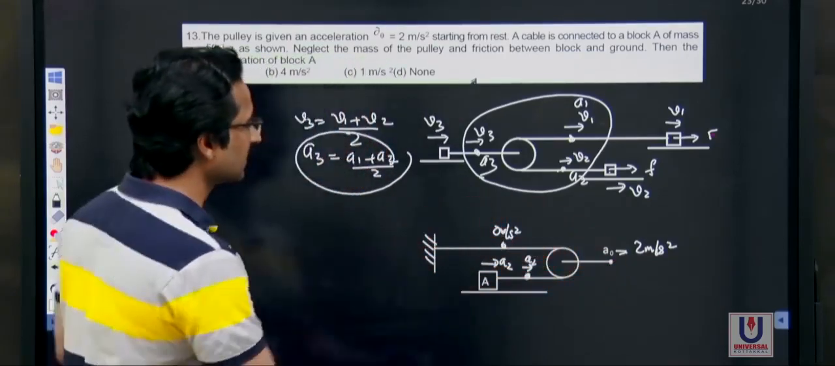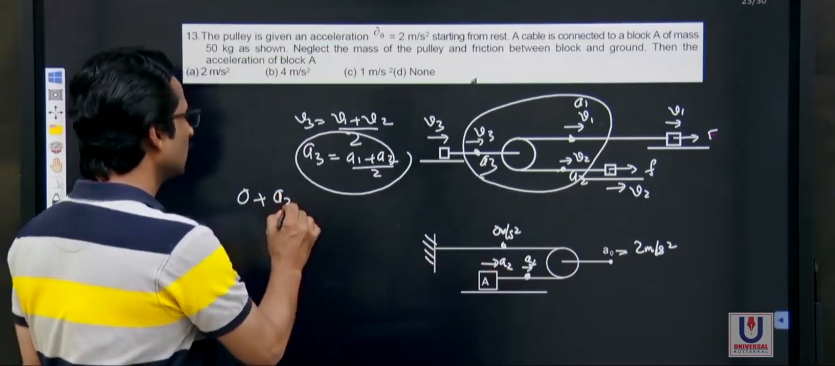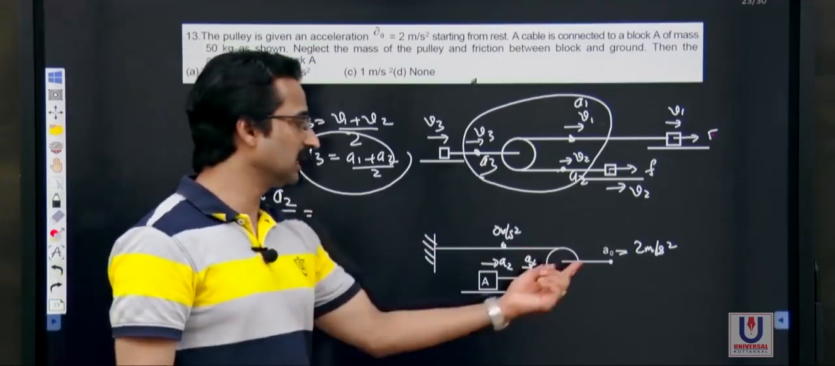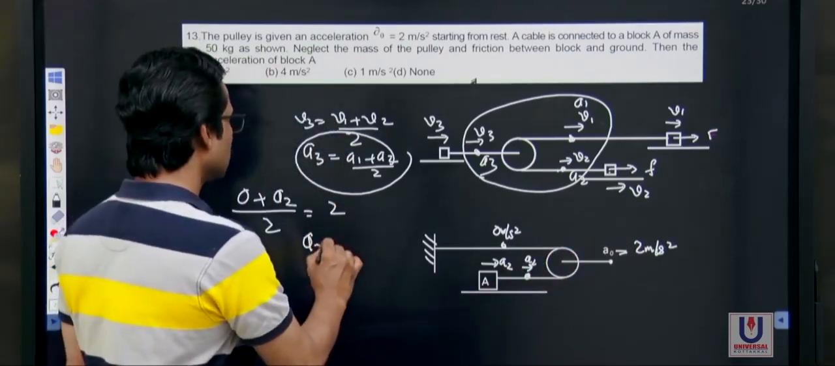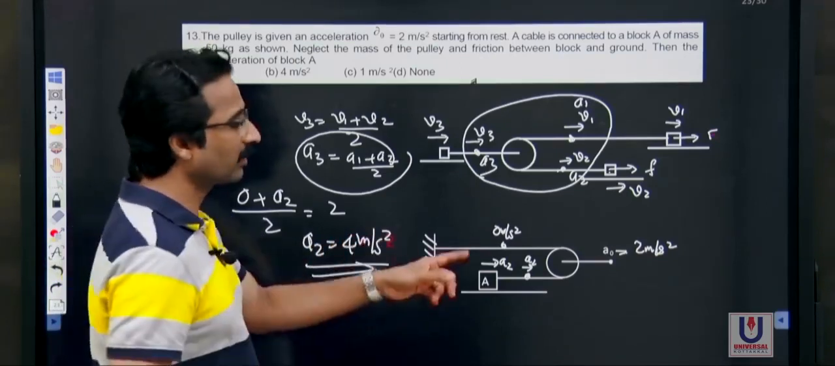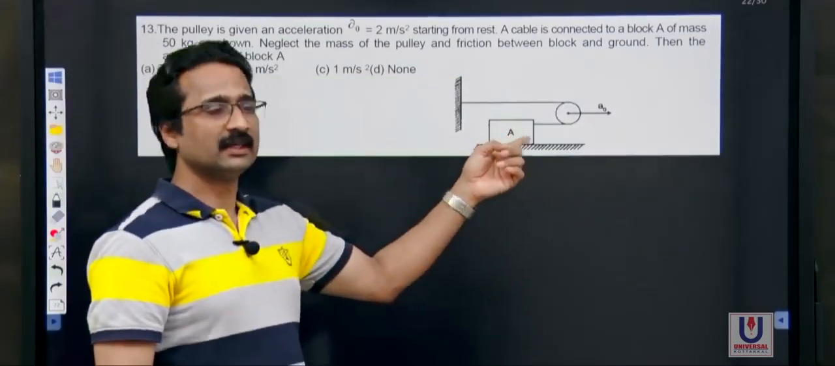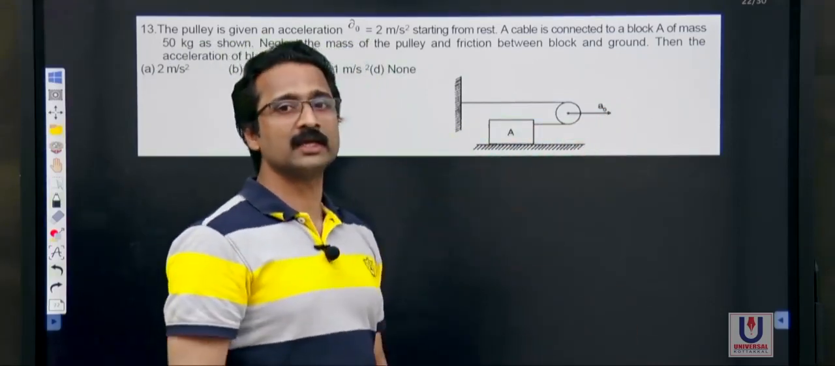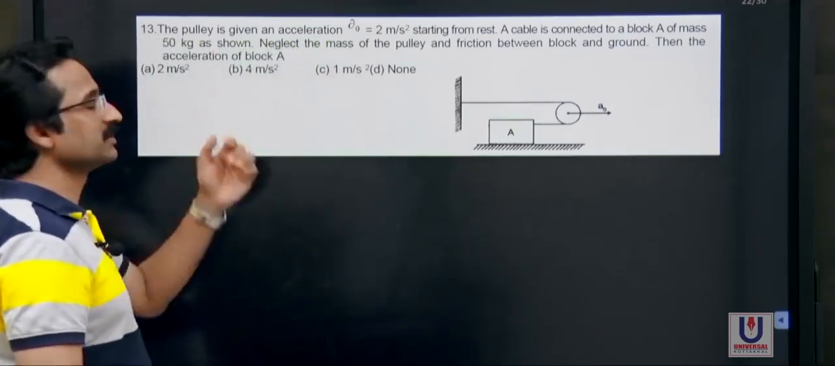Substituting that, I get (0 plus A2, which has to be determined) divided by 2 is equal to A3. A3 is A0, and that is 2 here. Simplifying, you'll get A2 as 4 meter per second squared. So that is the acceleration of the block A in this question. So we come back to the question. If you give A0 as 2 meter per second squared, this block will be moving at 4 meter per second squared. That's the reality. So the option is 4 meter per second squared.